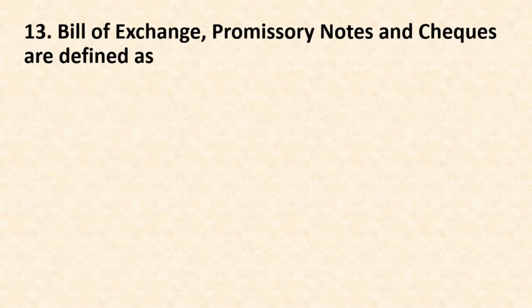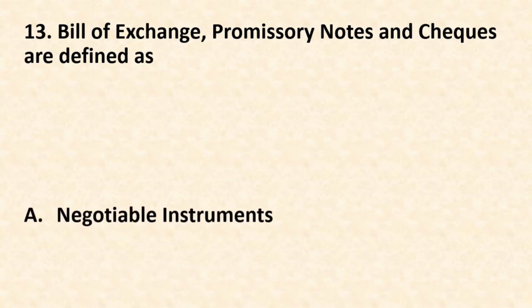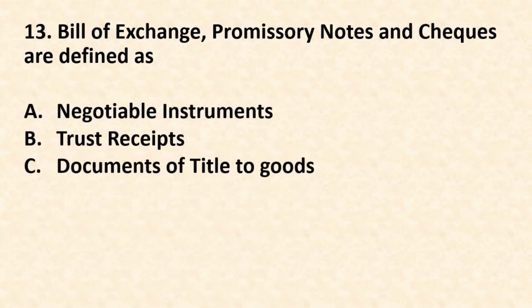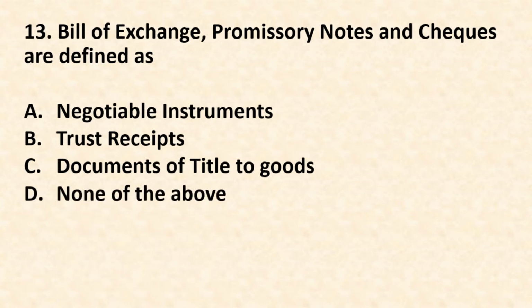Question number 13. Bill of exchange, promissory notes and checks are defined as option A. Negotiable instruments, option B. Trust receipts, option C. Documents of title to goods, option D. None of the above. The correct answer is option A. Negotiable instruments. Bill of exchange, promissory notes and checks are defined as negotiable instruments.